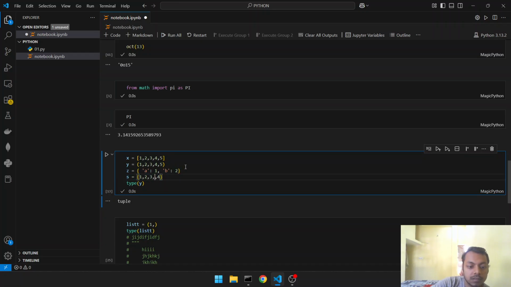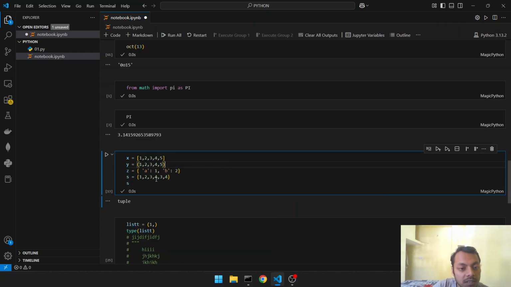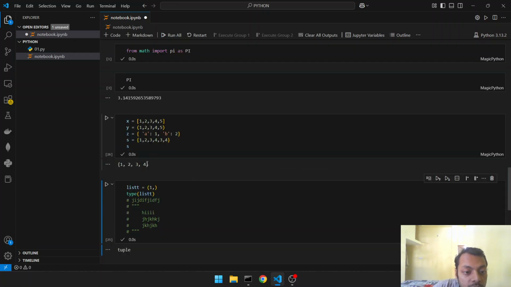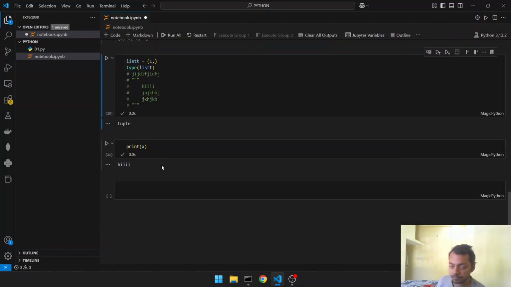Let me show you one thing. What we have done is that we provided repeated values to a set, that is 1, 2, 3, 4 is repeated, 3 is repeated. Let's see what happens. See, 1, 2, 3, 4. The duplicate values are ignored by the set. Okay. Then we came to know about some built-in functions, and we learned about comments. Comments start with a pound symbol.